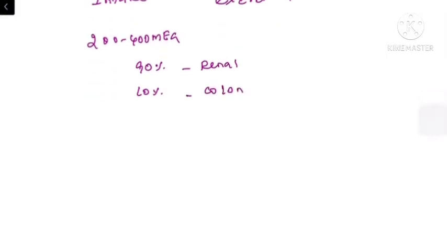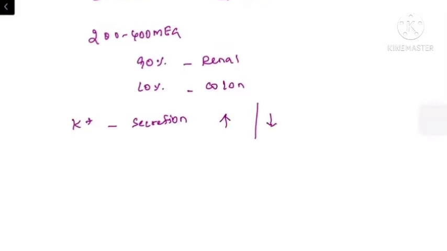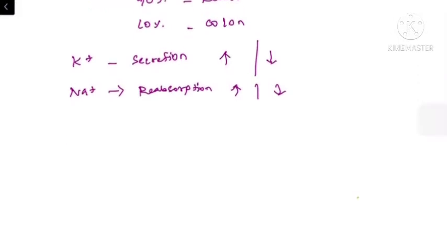That means the normal potassium homeostasis is maintained by secretion, whether increasing or decreasing the secretion. But normally sodium homeostasis is maintained by reabsorption, so either increasing or decreasing the reabsorption of sodium.